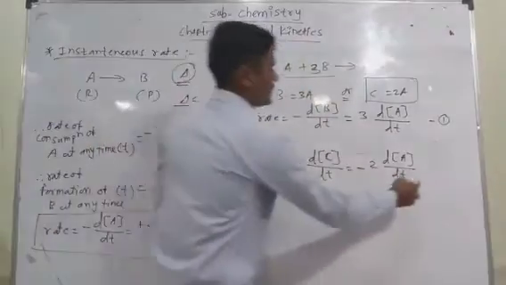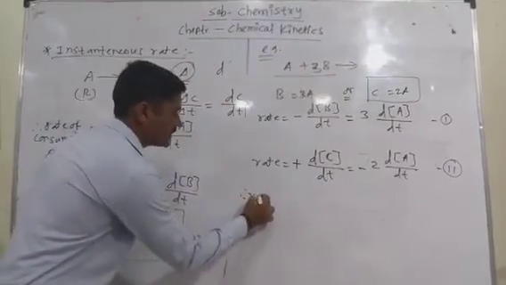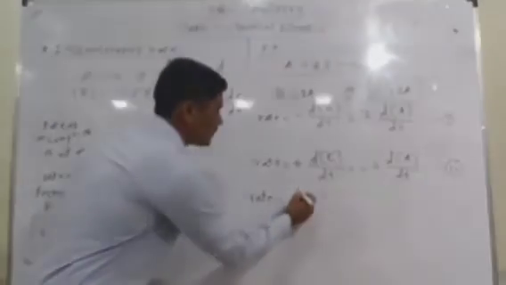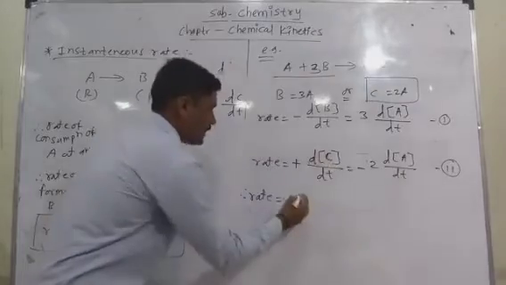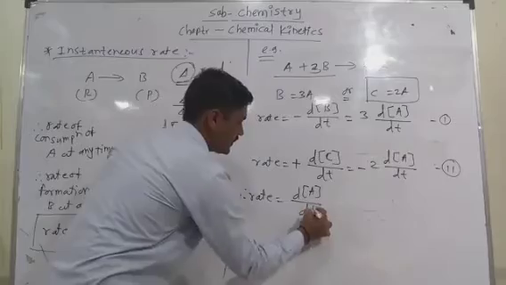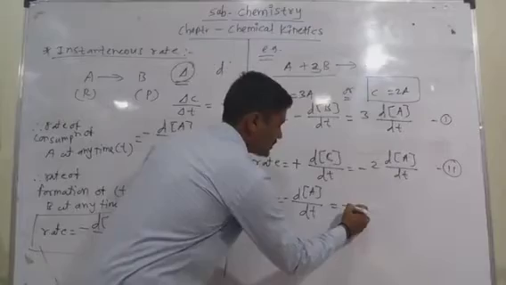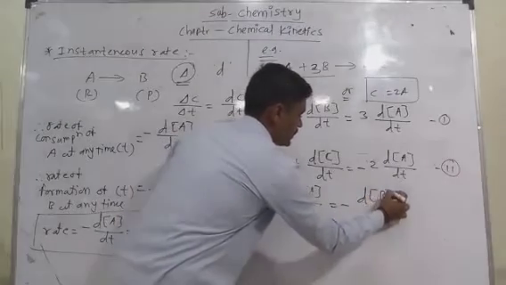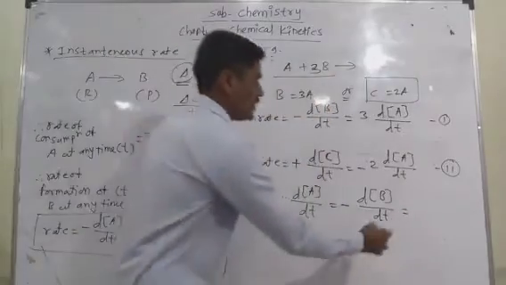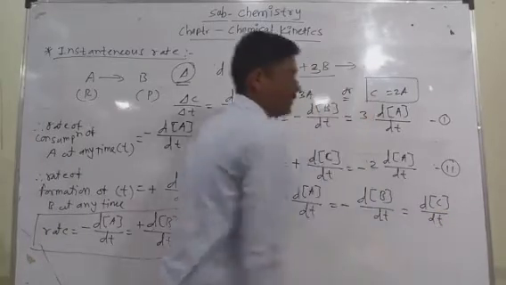So on the basis of the two equations, combining both, the instantaneous rate of the given reaction becomes: rate is equal to, taking both as common, negative change in the concentration of A divided by change in time, that is equal to negative change in the concentration of B divided by change in time, that is also equal to the change in the concentration of C divided by change in time.